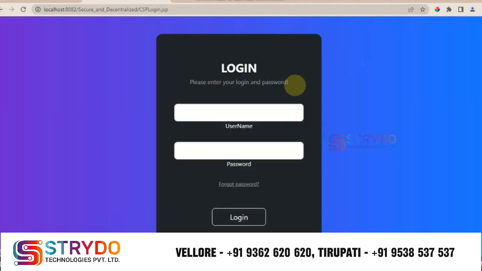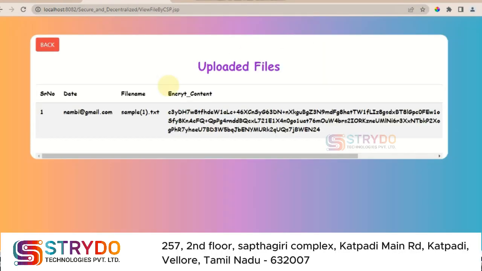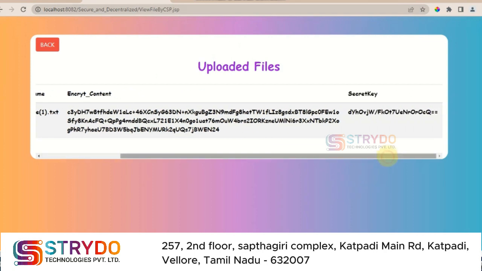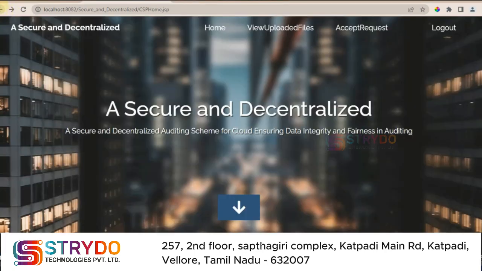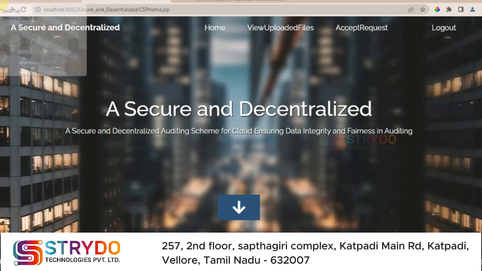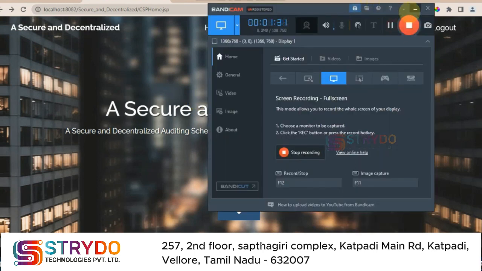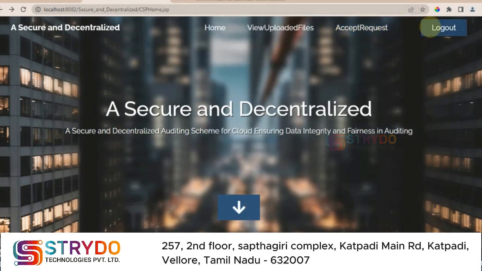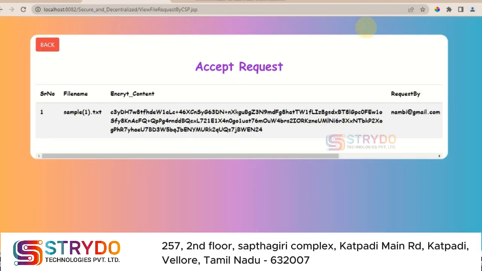Next, on the CSP side, log into the CSP and check the uploaded file. The other actions are accept and request, where the request has been given by the data user, and the request will be accepted by the CSP.